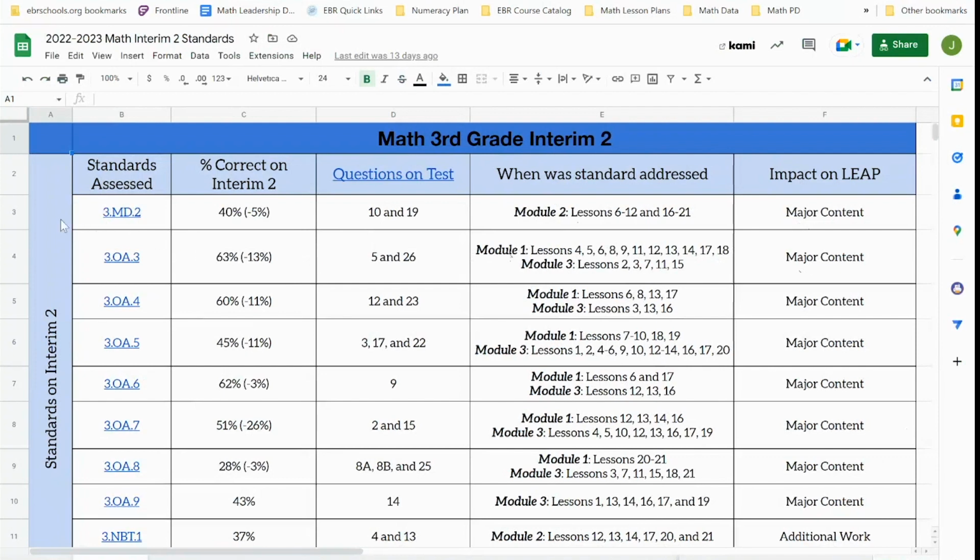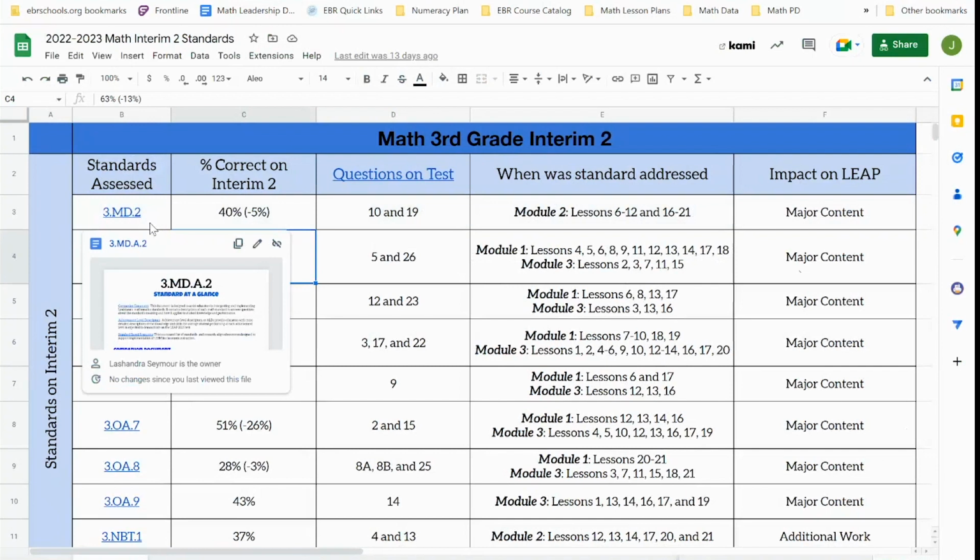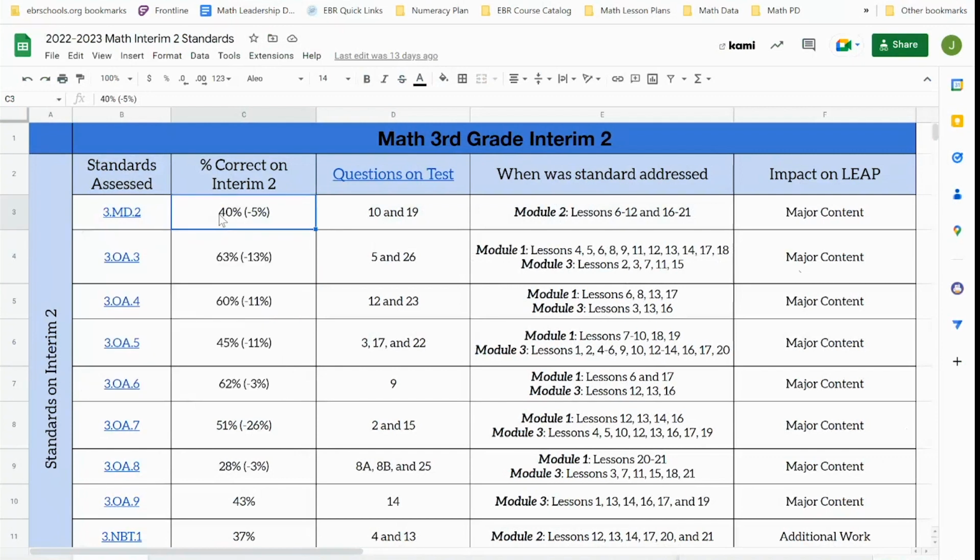So we'll focus right now on this first column that says 3.MD.2. So 3.MD.2 was a standard on this Interim 2 assessment for third grade. The average correct score was a 40%. The next number you'll see is a -5. That is the change from where that standard was last year on Interim 2 to where that standard was this year on Interim 2. Just as a reminder, this year we increased the size of our interim assessments to allow for more standards to be assessed.